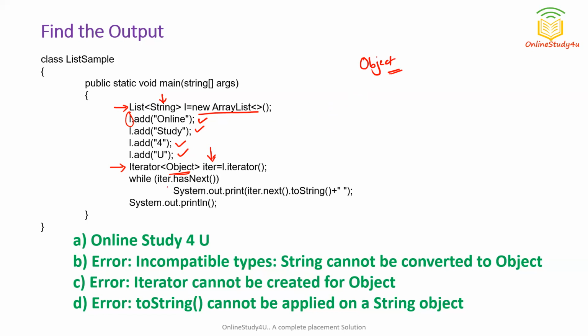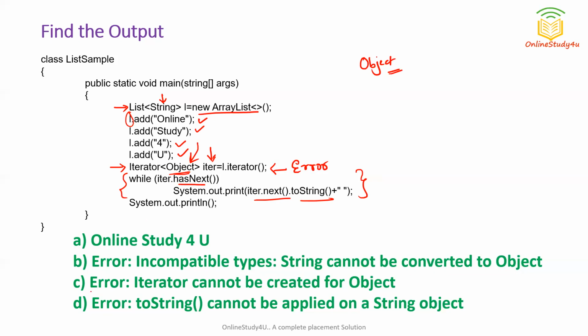So what will happen? Will it successfully be able to iterate? You can see while iterator dot hasNext. So what it does? This hasNext checks if the array list has more elements, so it becomes true. So if it is true, what happens? This toString function prints the data stored in the array list. In this way, this while loop will iterate through all the elements. But the problem is that here we are having an error. The error is that string cannot be converted to Object. So when we extract elements, it cannot be stored in an object type of object reference. Okay. So Object class is different, String class is different.